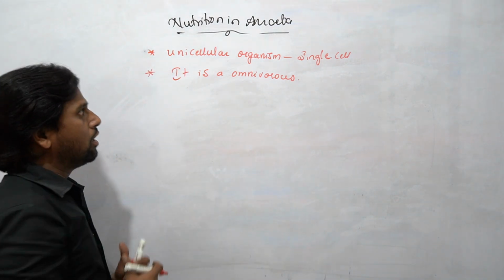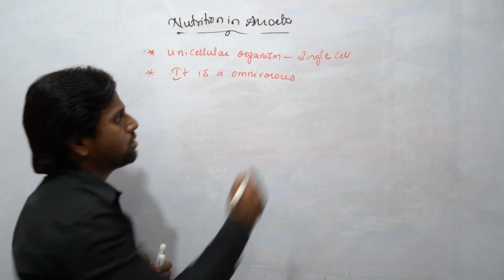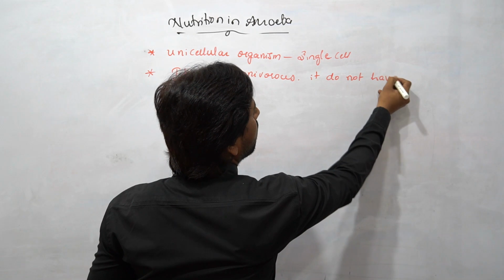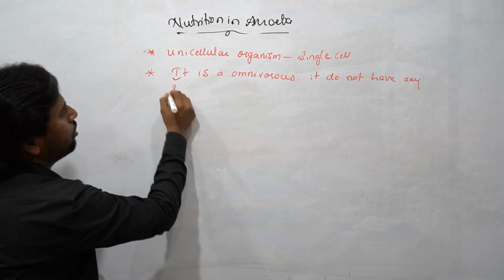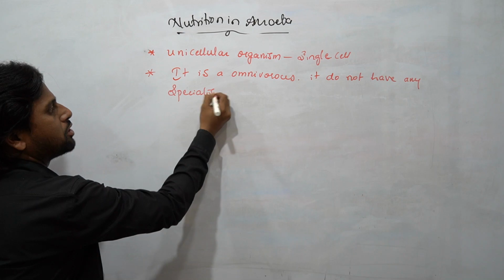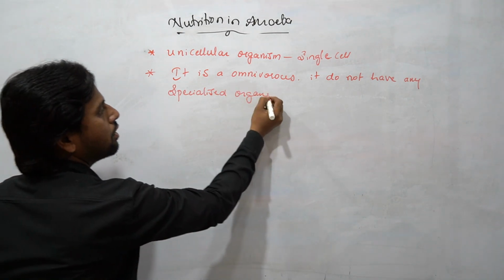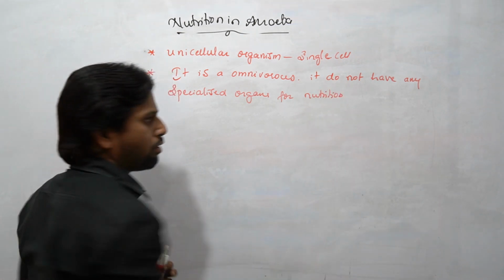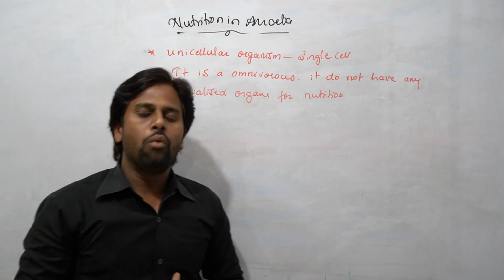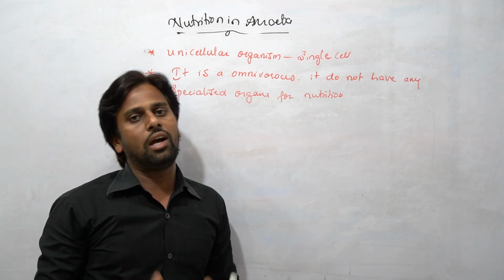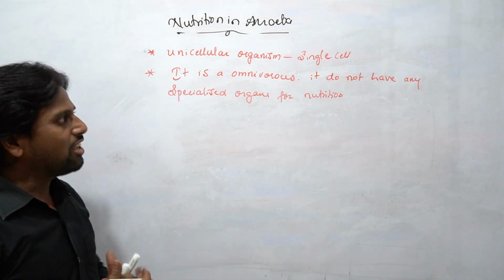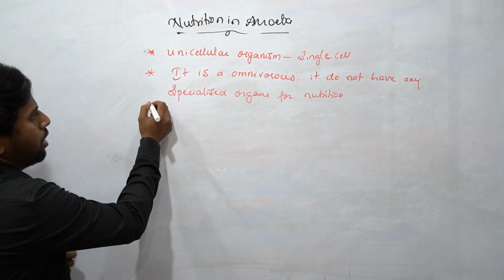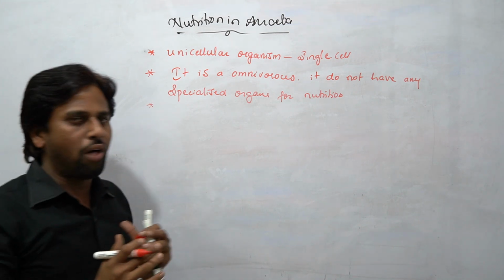As amoeba is omnivorous, it does not have any specialized organs for nutrition. Without any specialized organs, it shows its type of nutrition.